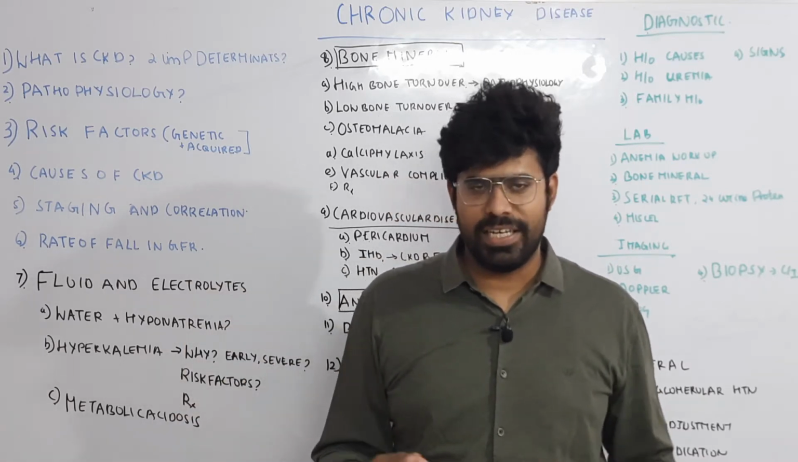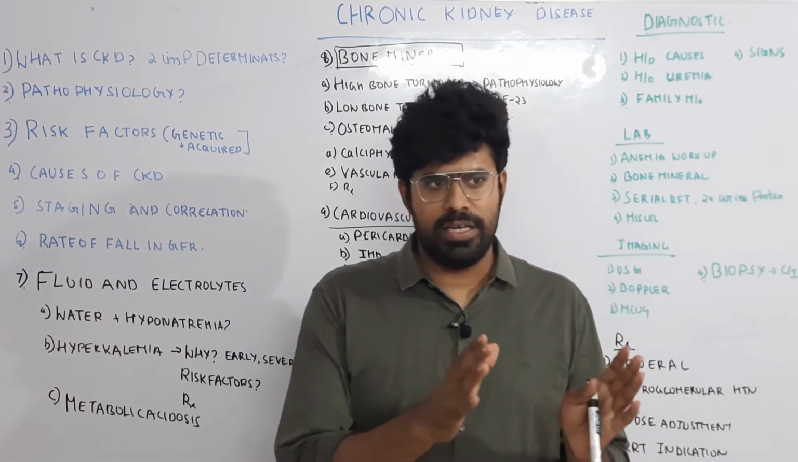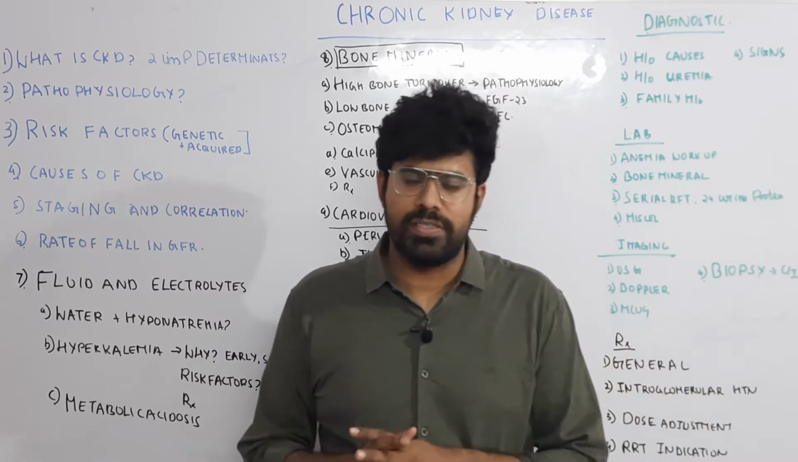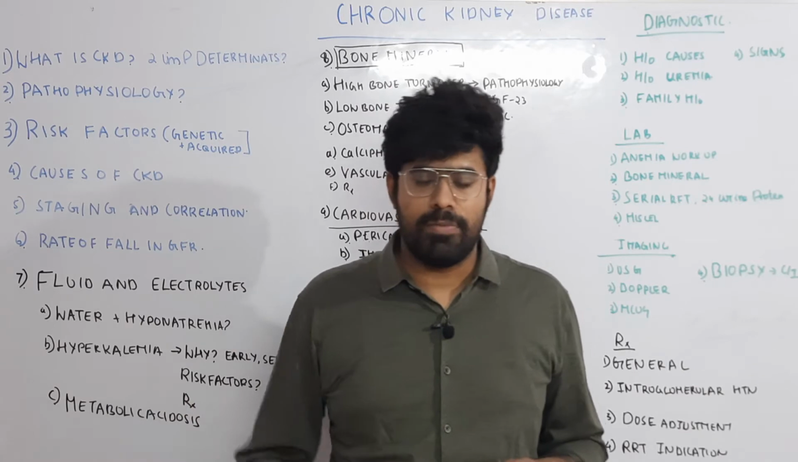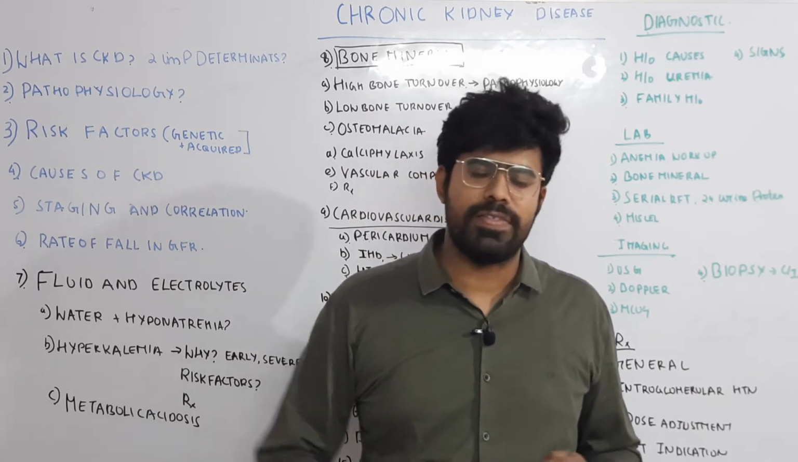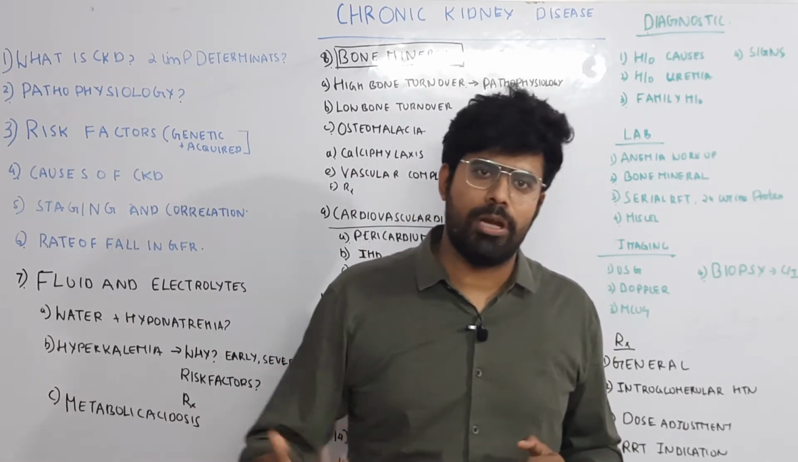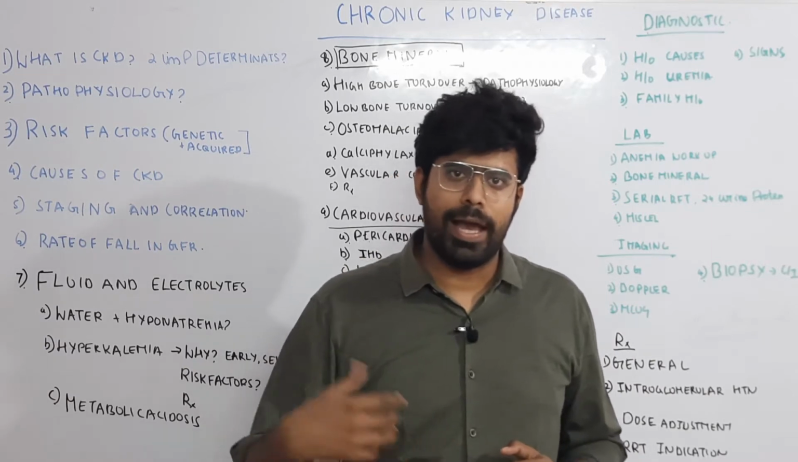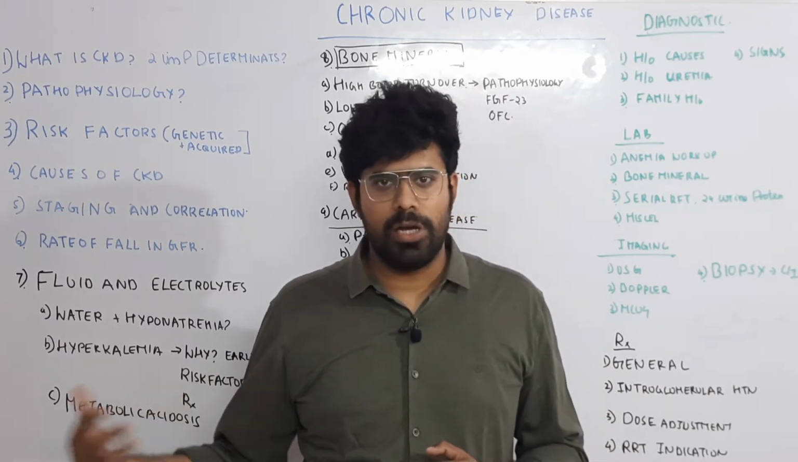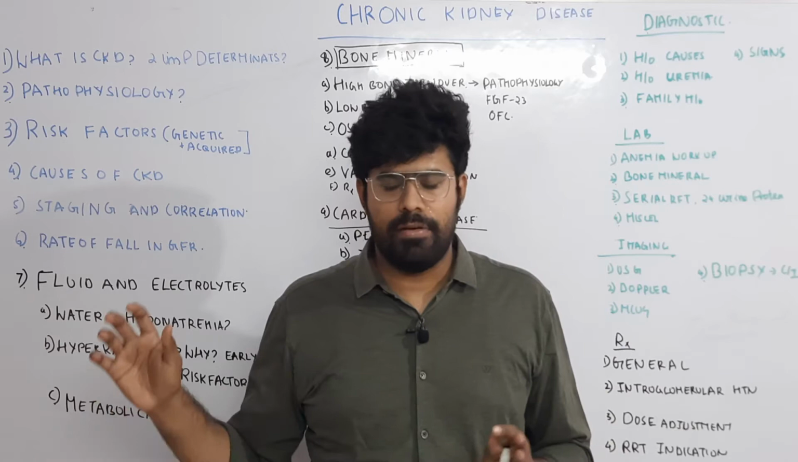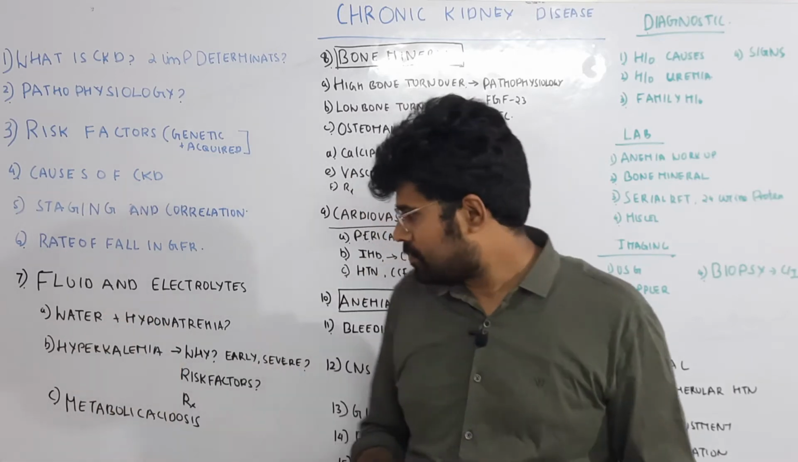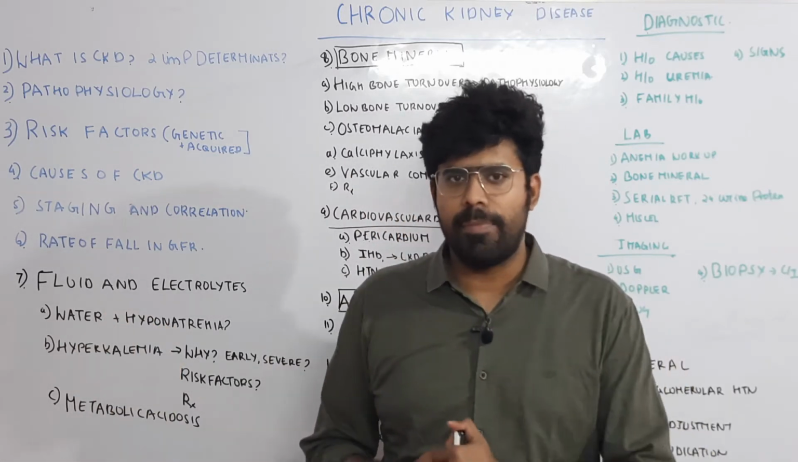So in the initial stages, the patient will have a normal anion gap metabolic acidosis. In later stages, because of the accumulation of inorganic ions, the patient will go for high anion gap metabolic acidosis, hyperchloremic, hyperkalemic, high anion gap metabolic acidosis in the later stages. In early stages, we will have normal anion gap metabolic acidosis.